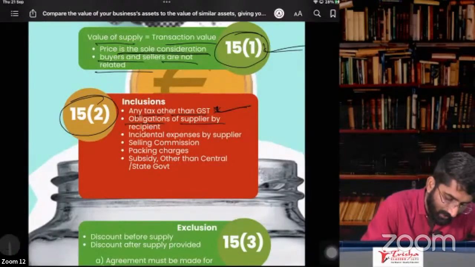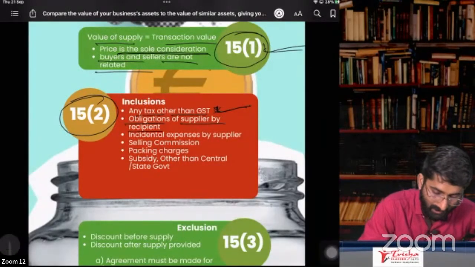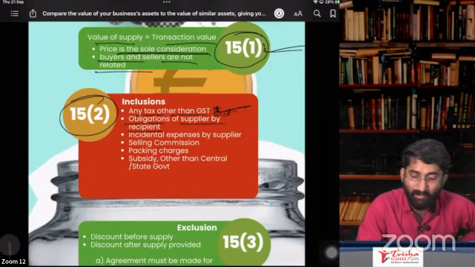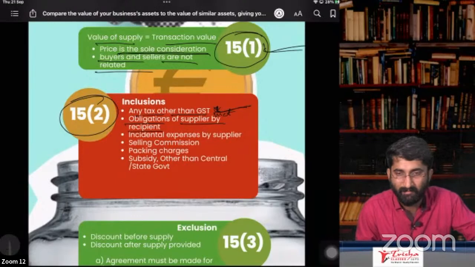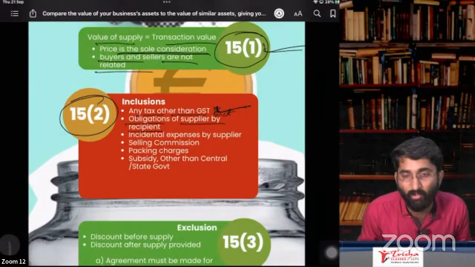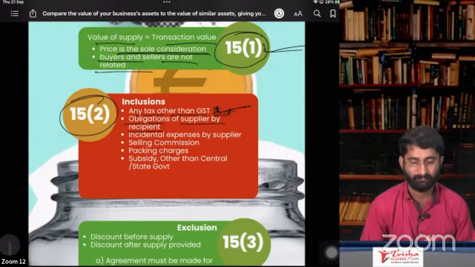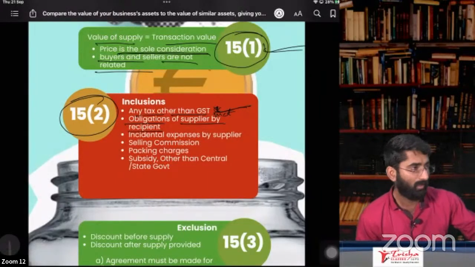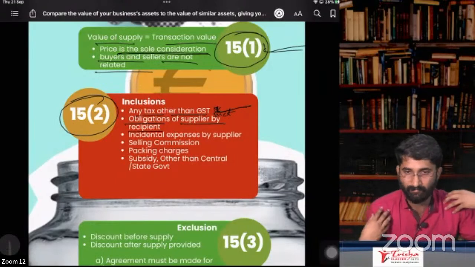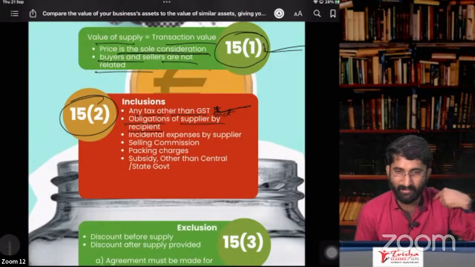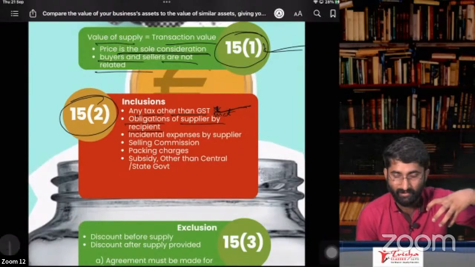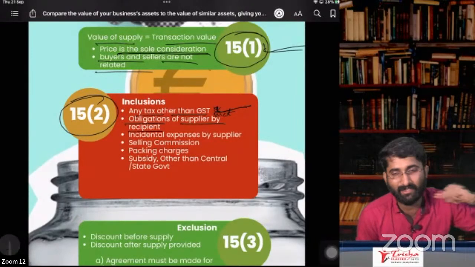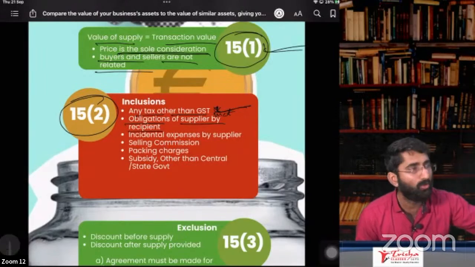Obligations of the supplier met by the recipient. Any obligation that the supplier had to do, but I am the recipient and I am meeting that. In that case, this will be included. For example, I'll give you one example. Now, you sold some goods to me. You are the supplier, I am the recipient. You put those goods on a carrier. That carrier is coming here. You agreed that, sir, I will send the goods to you. And you forgot to pay the carrier.